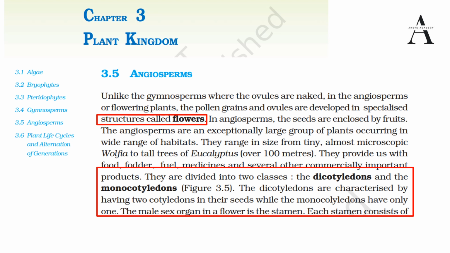Whenever you use pulses, you can break them into two parts, so they are dicotyledons. Like that you have to remember two parts or two cotyledons in their seeds. That way we should remember it. So angiosperms are basically the flowering plants. Till now we have discussed the different categories under the plant kingdom with respect to vascular or non-vascular. So all those we have discussed.